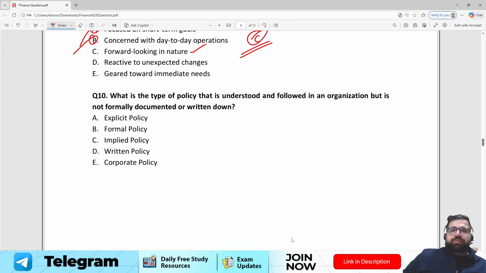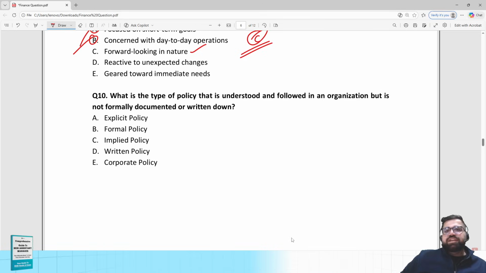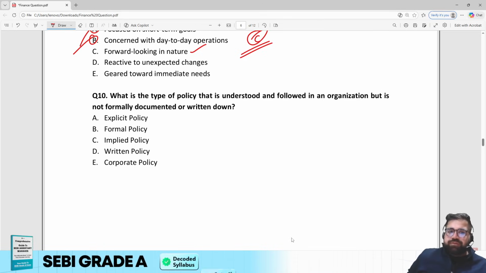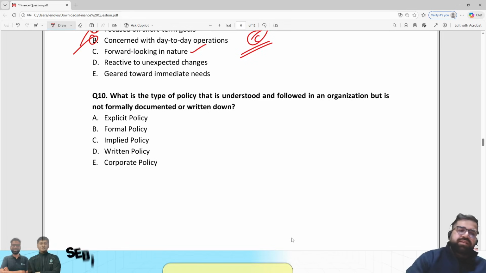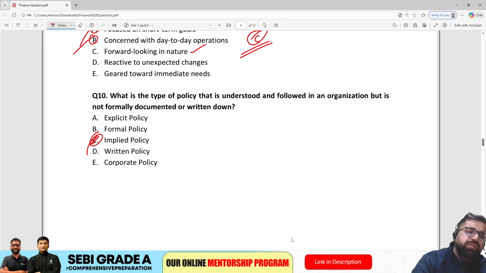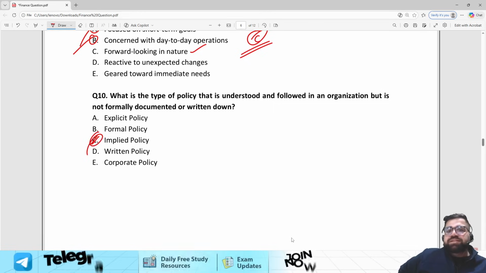So policies can be of multiple types, like formulated policy, appealed policy, implied policy, and whatnot. So see, which type of policy is understood and followed in the organization but it is not formally documented? Such certain type of policies which are not documented are known as implied. So for question number 10, the answer will be option number C.